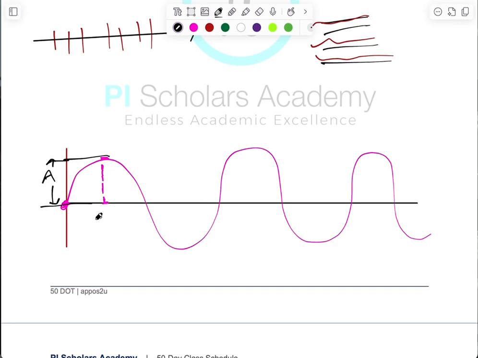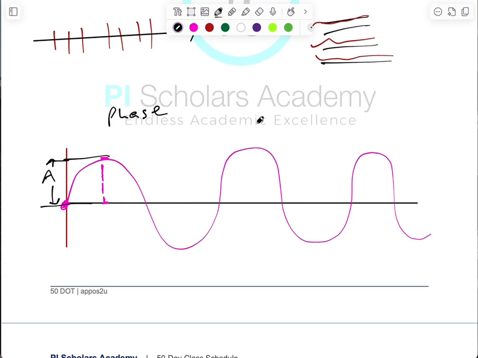Now, we have what we call wavelength. Before I define wavelength, I will quickly talk about when we say points are in phase. When do we say some points are in phase? When points are in phase, there are things they must satisfy. Number one, they must be traveling in the same direction.